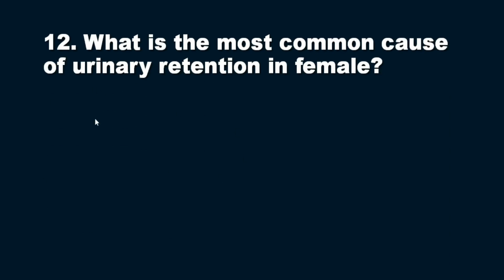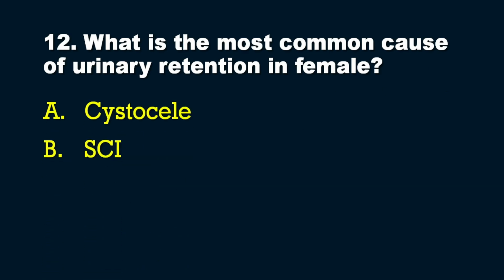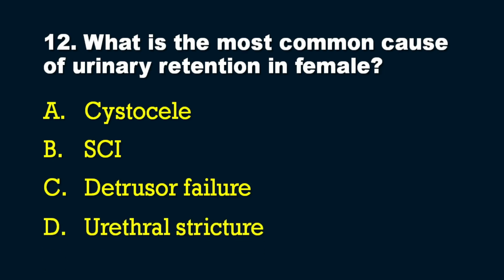Another interesting question: what is the most common cause of urinary retention in female? The key points are most common and female. Options are: A, cystocele; B, SCI, that is spinal cord injuries; C, detrusor failure; and D, urethral stricture. Among these, which is the most common cause of urinary retention in female?